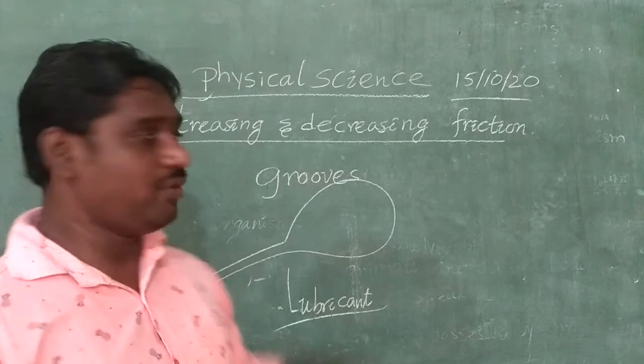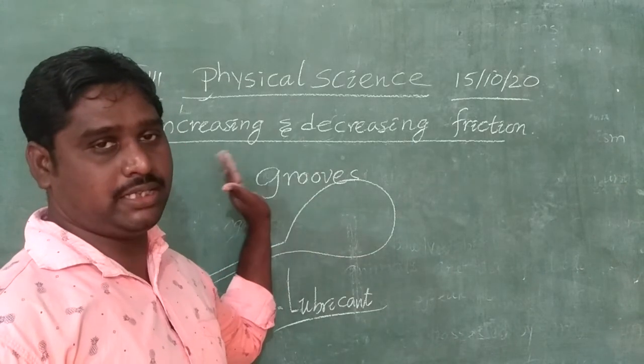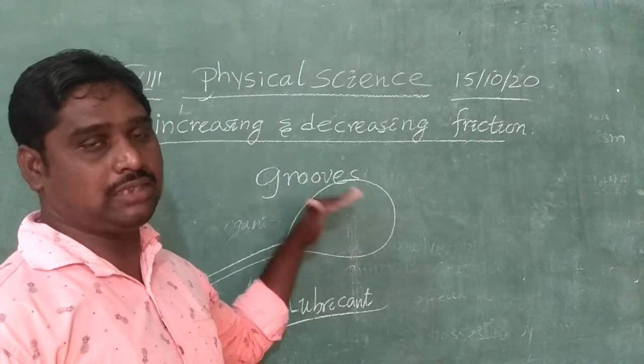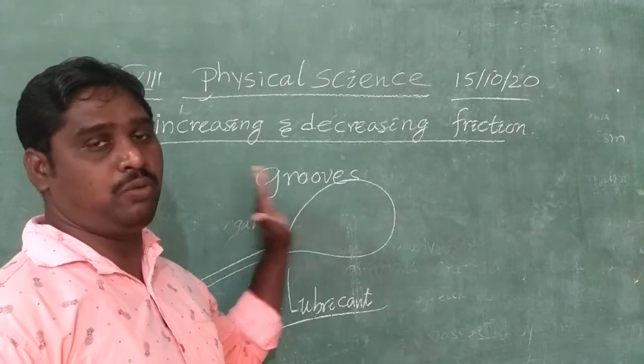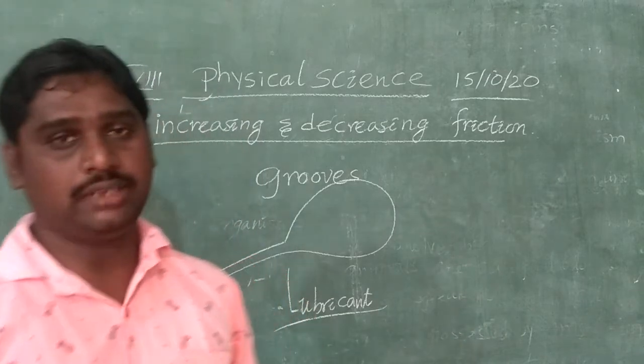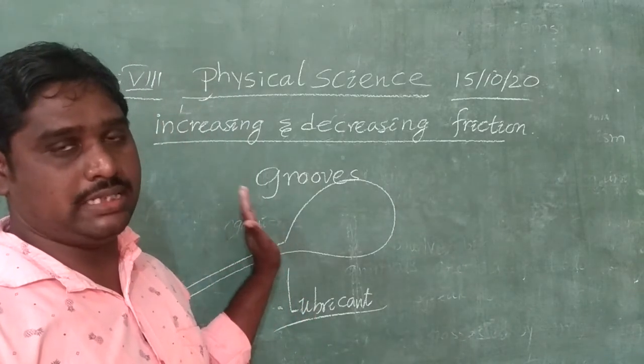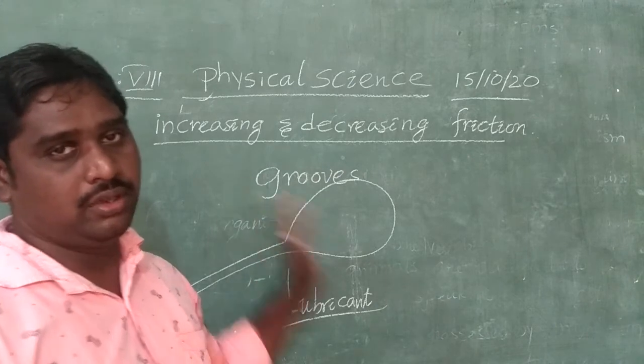Why? Because these grooves give a better grip on the road when there is motion on the roads. Okay, students, these grooves are given for better grip of the tires on the road.